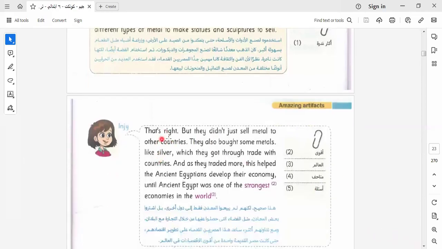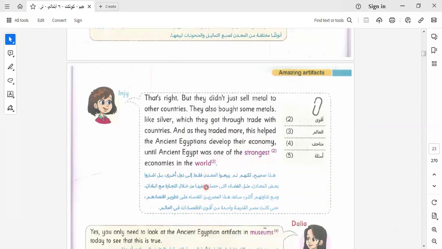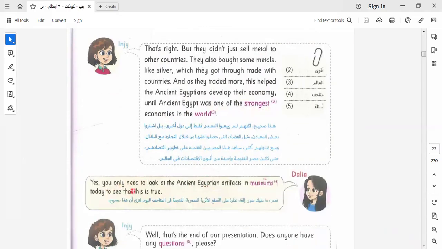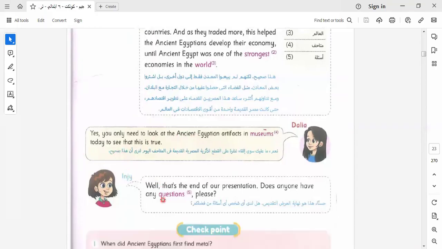That's right, but they didn't just sell metal to other countries. They also bought some metals like silver, which they got through trade with countries. And as they traded more, this helped the ancient Egyptians develop their economy, until ancient Egypt was one of the strongest economies in the world. Yes, you only need to look at ancient Egyptian artifacts in museums today to see that this is true.